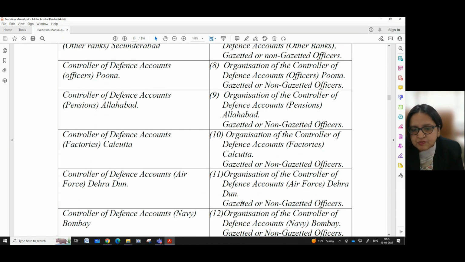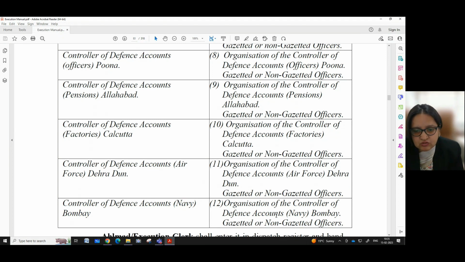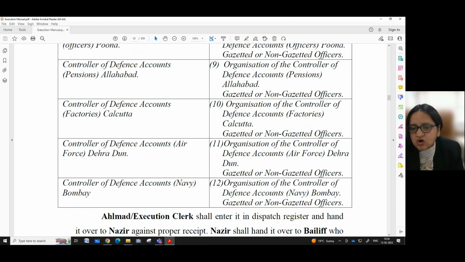For the officers belonging to organization of the Controller of Defence Accounts Air Force, Dehradun, the above mentioned order is to be sent to Controller of Defence Accounts Air Force, Dehradun. For the gazetted or non-gazetted officers belonging to the organization of the Controller of Defence Accounts Navy, Bombay, the order is to be sent to Controller of Defence Accounts Navy, Bombay.